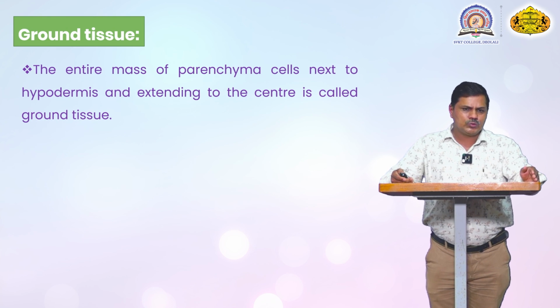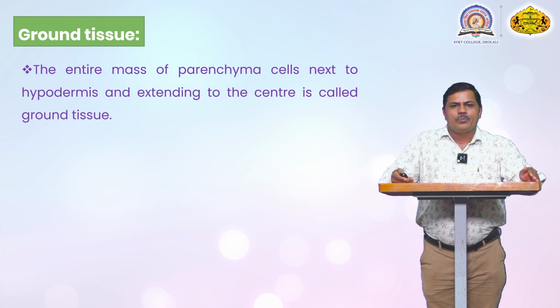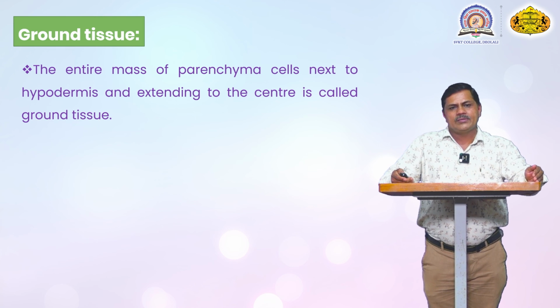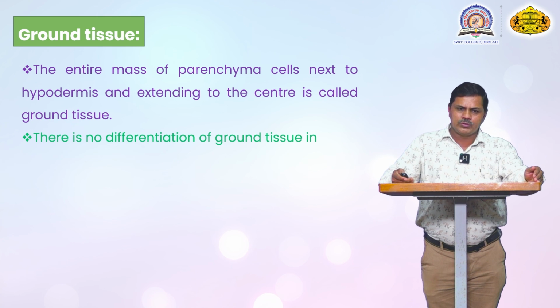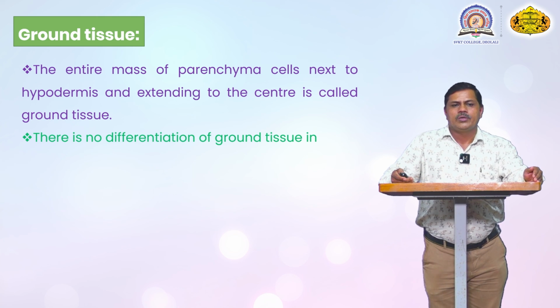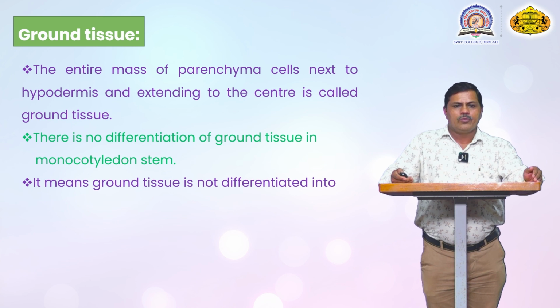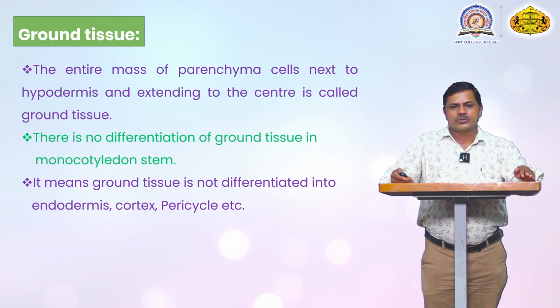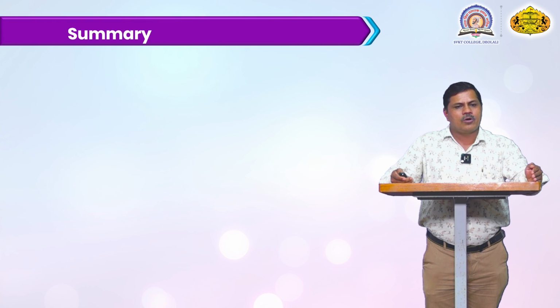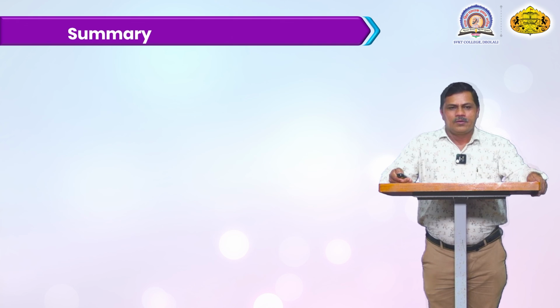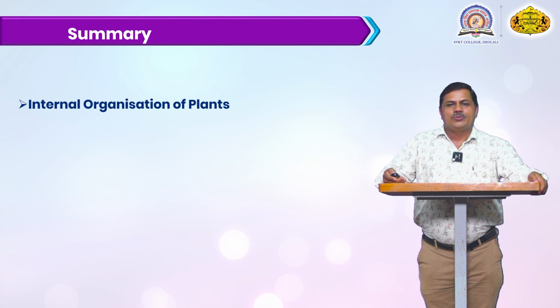Next is the ground tissue. The entire mass of parenchyma cells next to the hypodermis, extending to the center, is called the ground tissue. In the monocotyledon stem the ground tissue is not differentiated into endodermis, cortex and pericycle, whereas in a dicotyledon they are clearly distinguished into endodermis, cortex and pericycle. In monocotyledons there is no distinction into pericycle or cortex region.